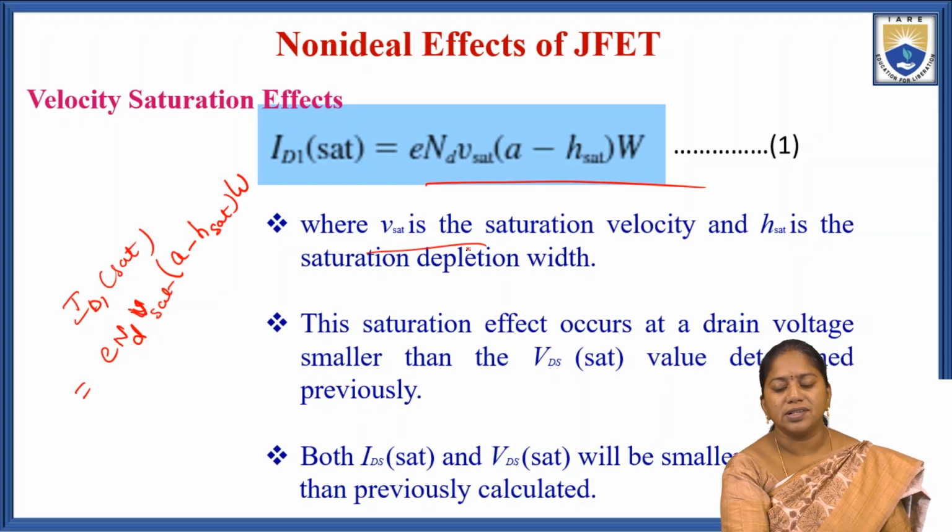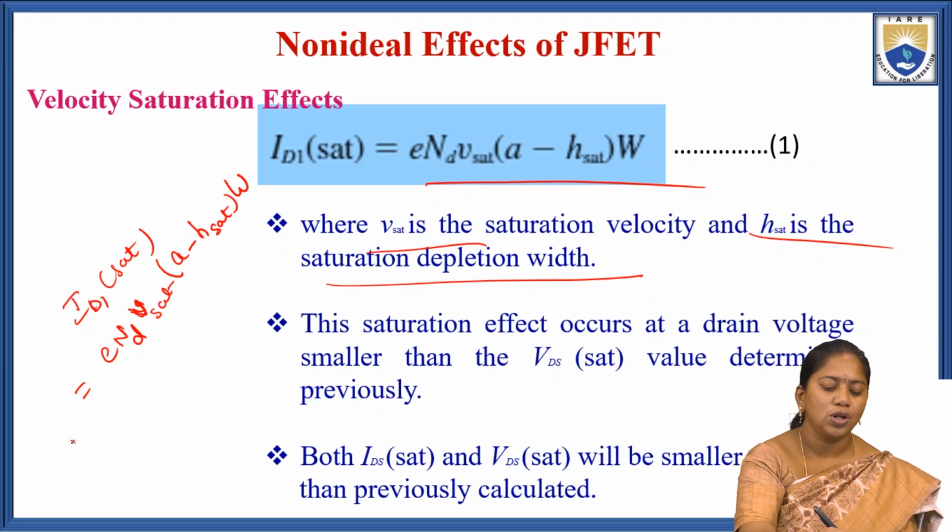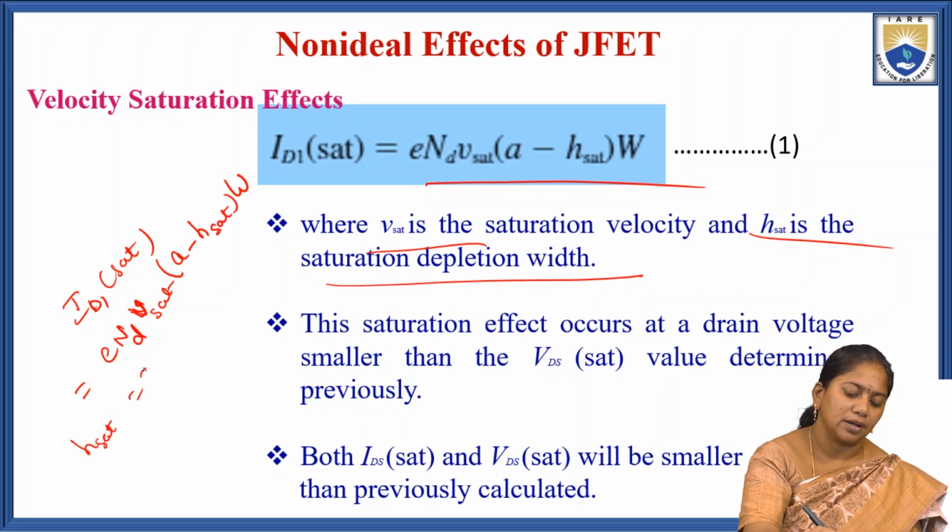Here v saturation is the saturation velocity and h saturation is the saturation depletion width.